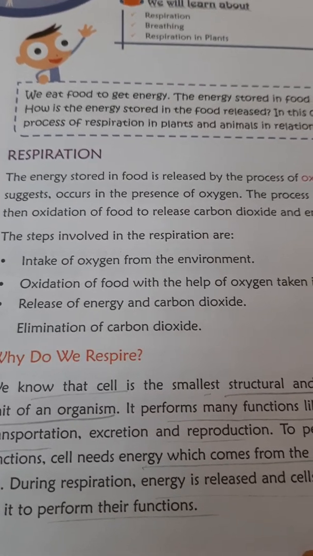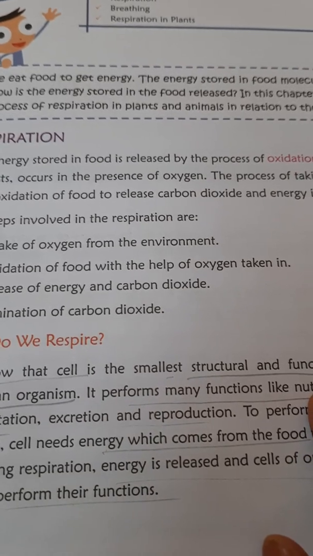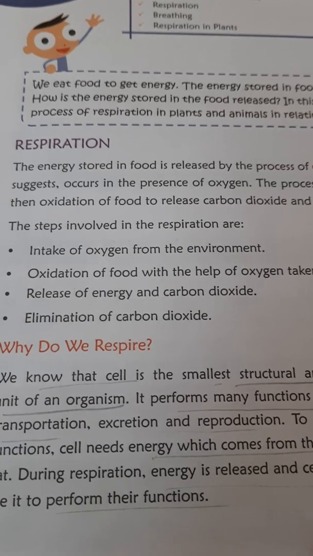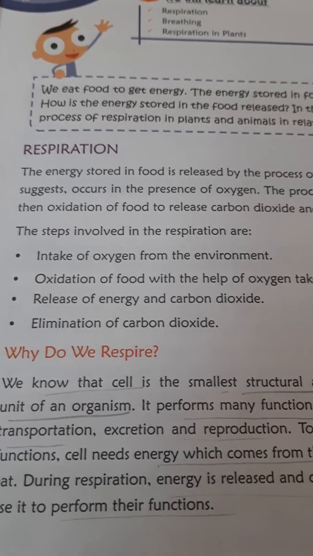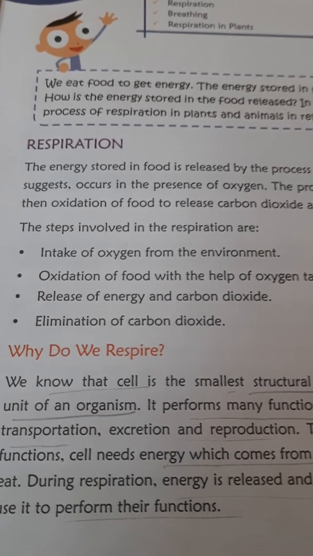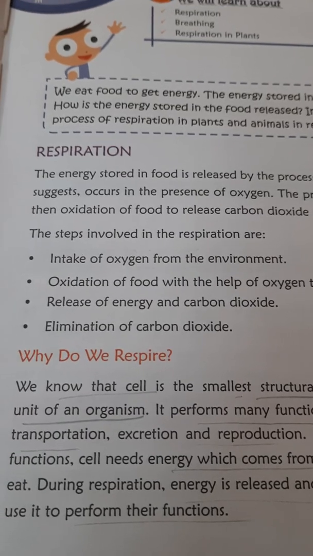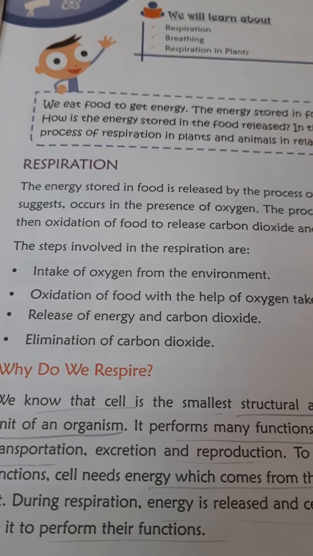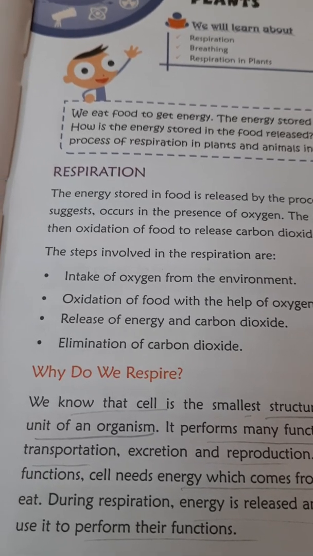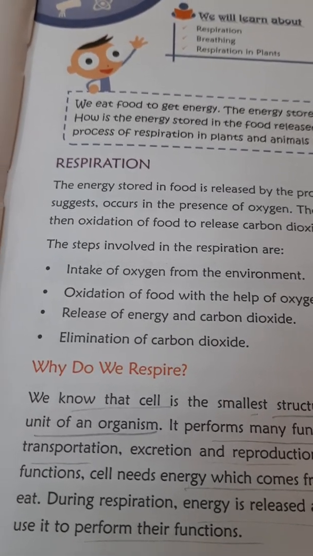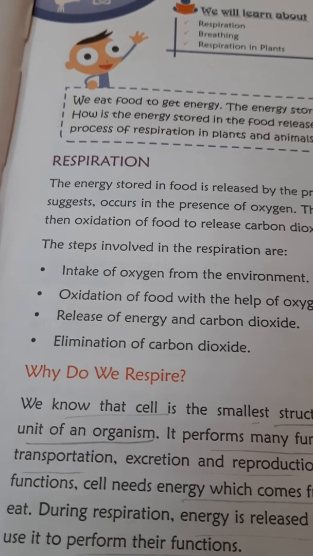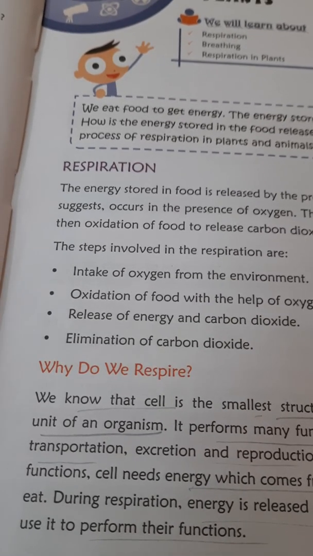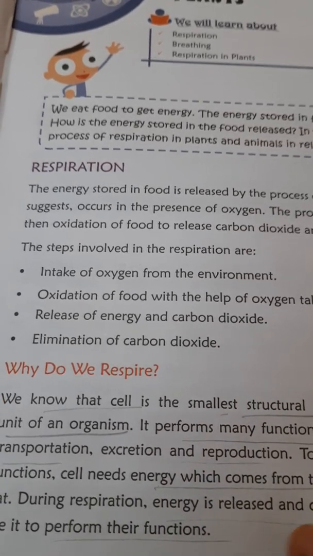Then oxidation of food with the help of oxygen takes place. Here food is oxidized. What do you mean by oxidized? This food breaks down into simpler substances and then it releases energy. So breaking down of food takes place with the help of oxygen. Oxygen breaks down this food. Okay, so the process is called oxidation.